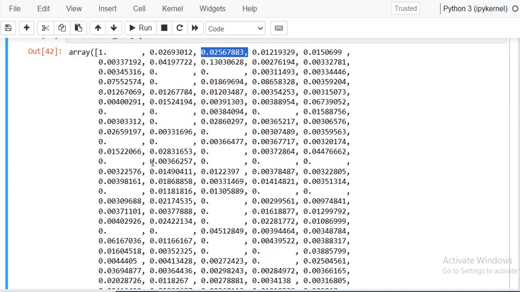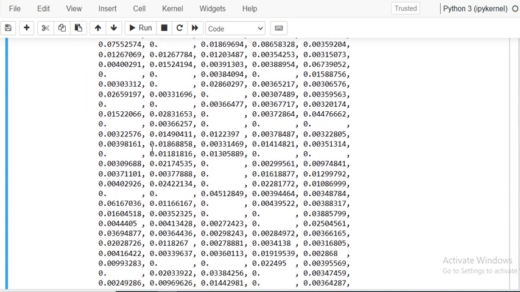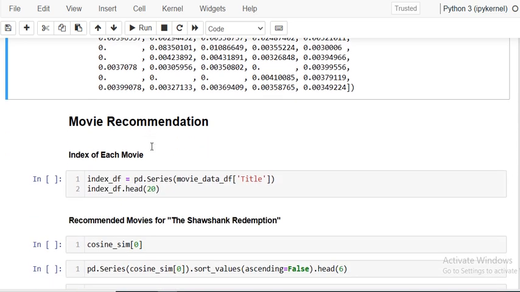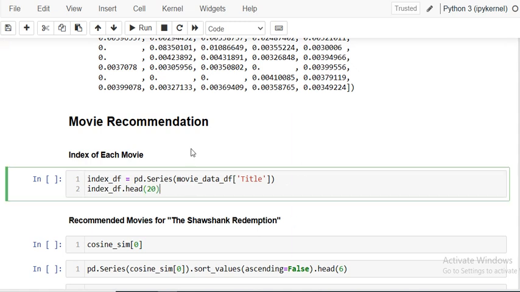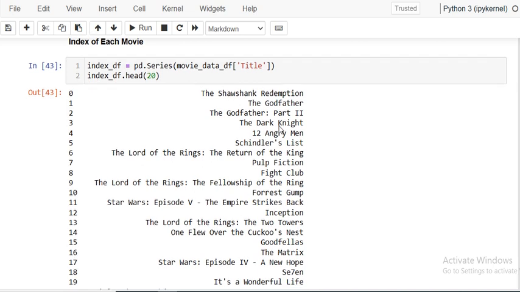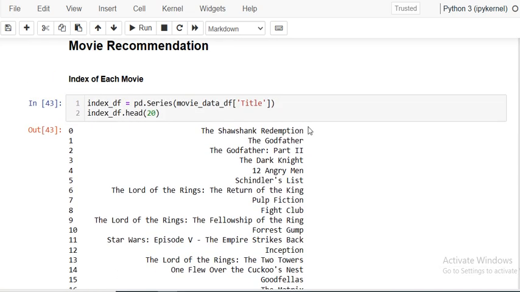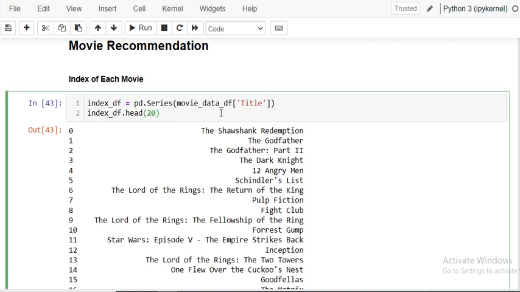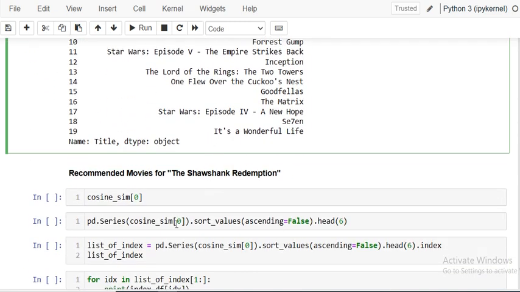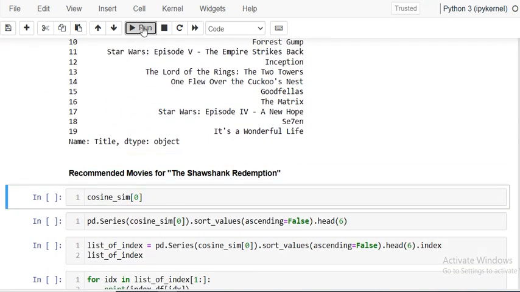So like this similarity matrix. Now for The Shawshank Redemption, we want to find out the recommendations or the similar movies, and for that I'm creating here the index DF because that is very important. Based on the index, you can see The Shawshank Redemption is 0, 1, 2. These are the indices of these movies, right? So I have created a separate data frame here, or the series we can say.